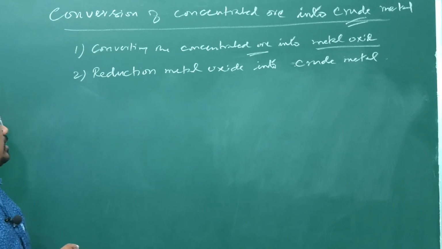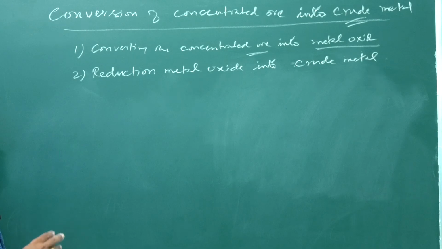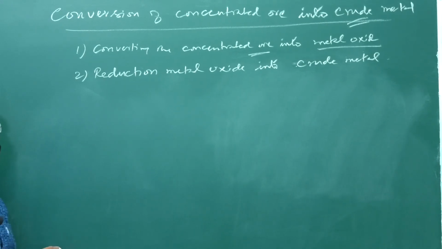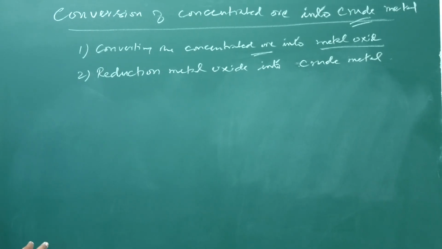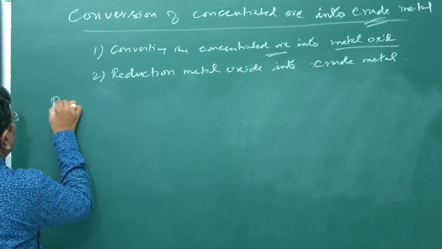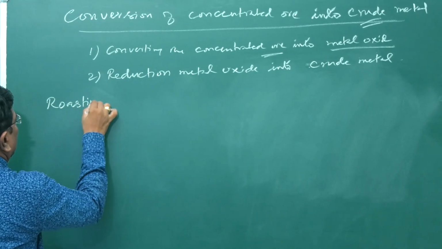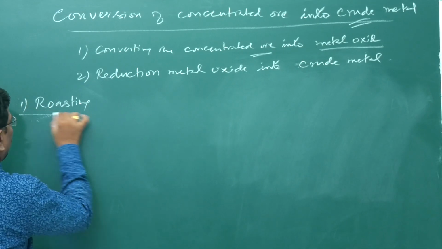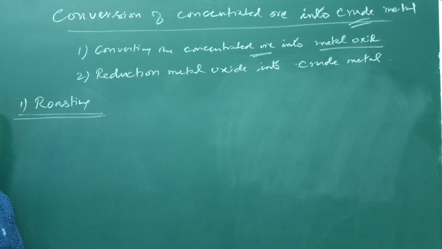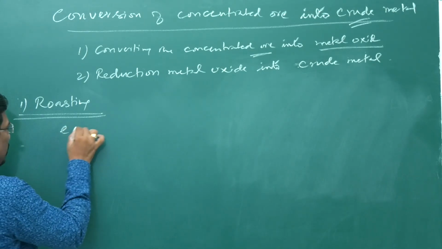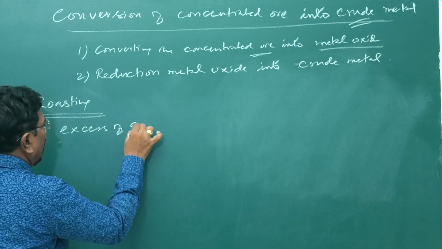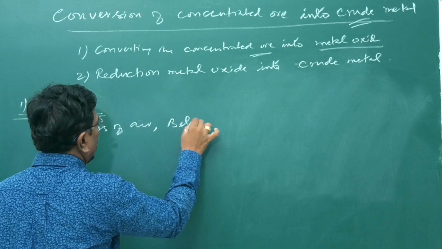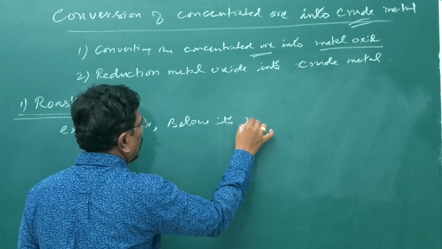So, first method, first step, converting the concentrated ore into metal oxide. It can be done by roasting as well as calcination. First one, roasting. The concentrated ore is roasted by heating with excess of air below its melting point. So, below the melting point of the metal.